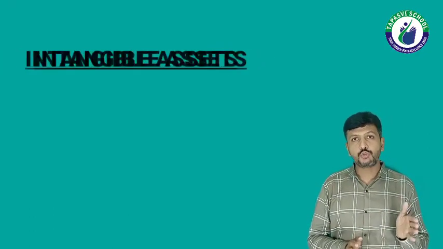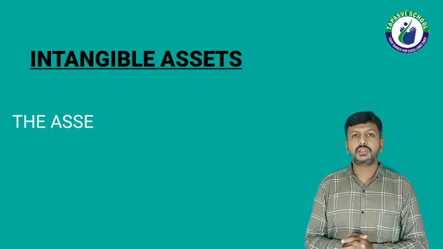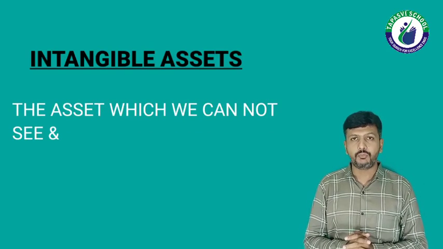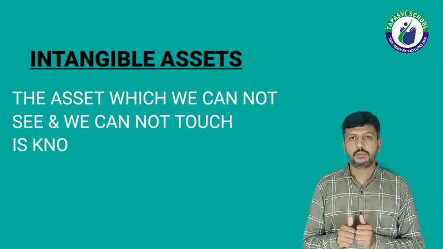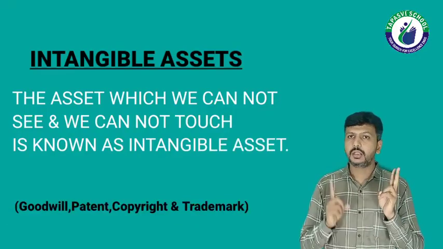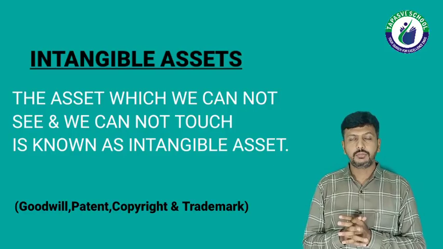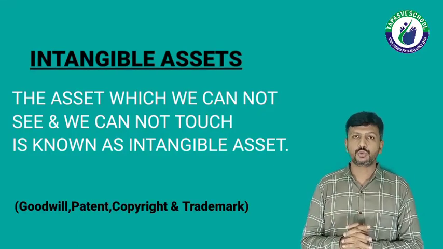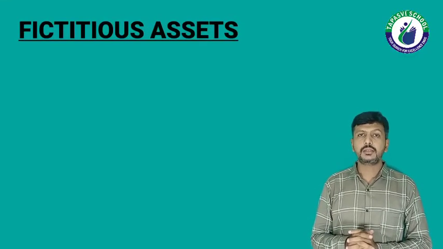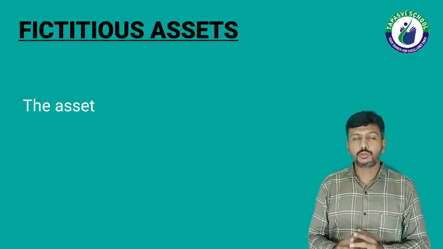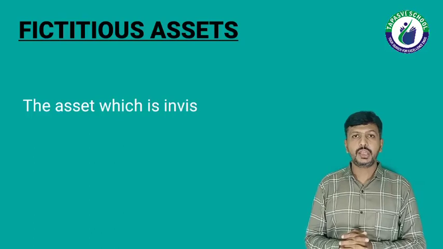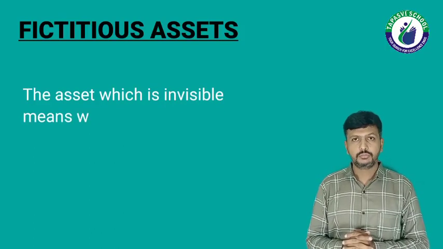Now intangible asset. Intangible asset means an asset which is not in visible form. We cannot see, we cannot touch. Like goodwill, patent, copyright, trademark. Many other assets are there, but these 4 assets are in common use. And now the last one, that is fictitious. Fictitious asset means it is also in invisible form. We cannot see, we cannot touch.